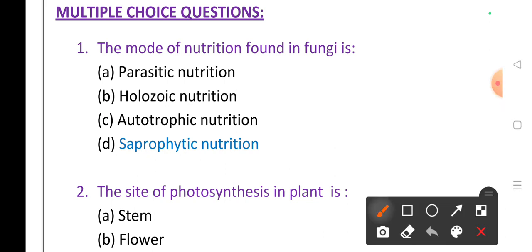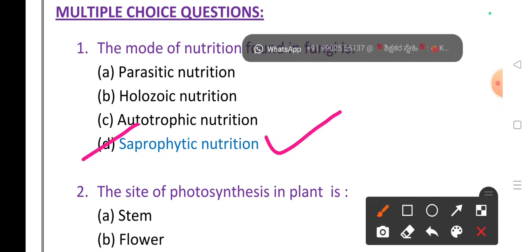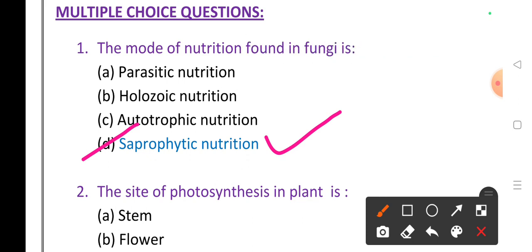The mode of nutrition found in fungi is saprophytic, because whatever dead and decaying material is there, they eat those dead and decaying materials. That's why it's a saprophytic mode of nutrition. Then autotrophic mode of nutrition, you already know. Whatever organism produces its own food is called autotrophic mode of nutrition.